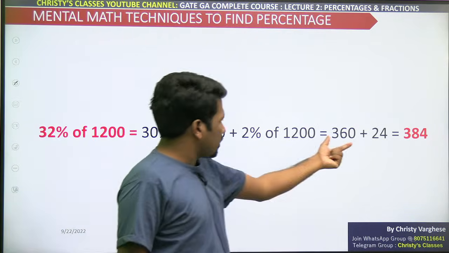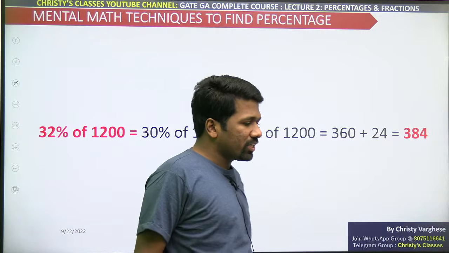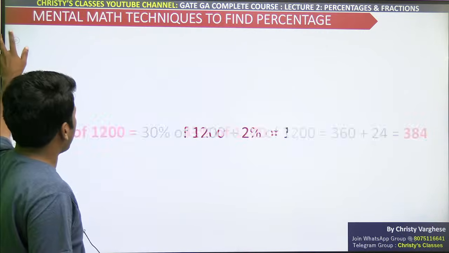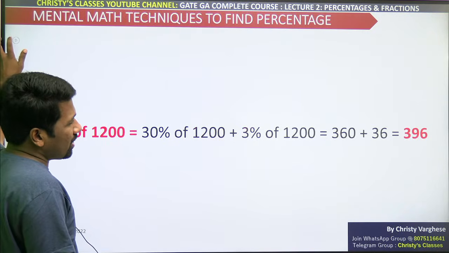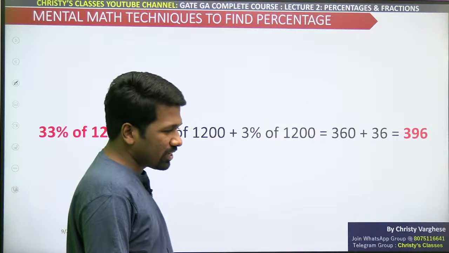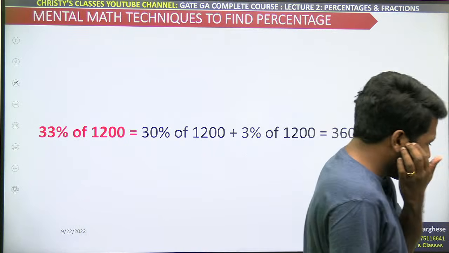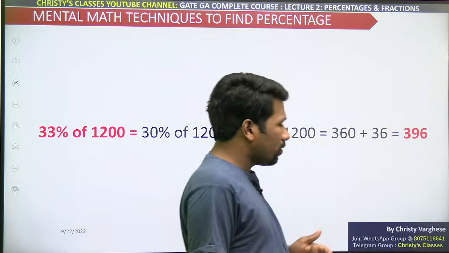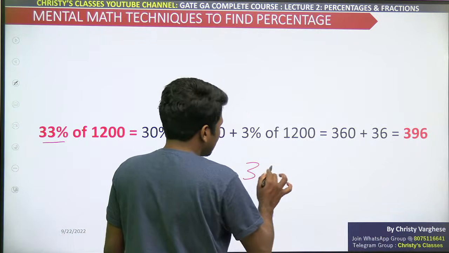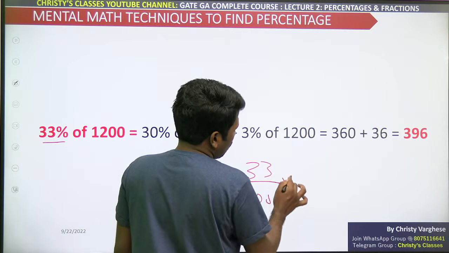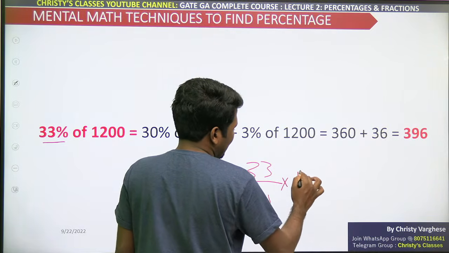So 30%, 360, 2%, 24 added, it is 384. All of you understood, right? Then 33% के लिए just add one more 12, 396. 34%, just add one more 12, 408, and so on. Yeah, when you are reaching this 33%, just have a quick recap how you used to do this in your paper math.